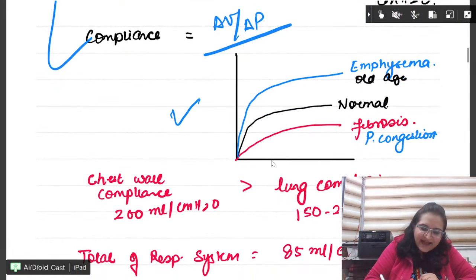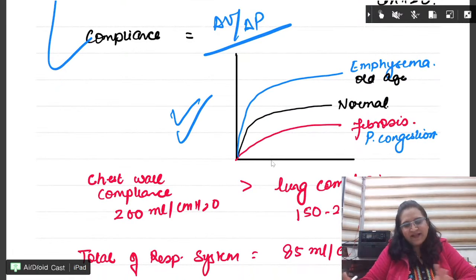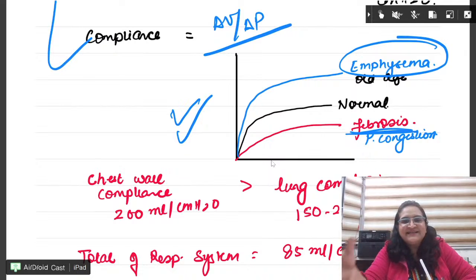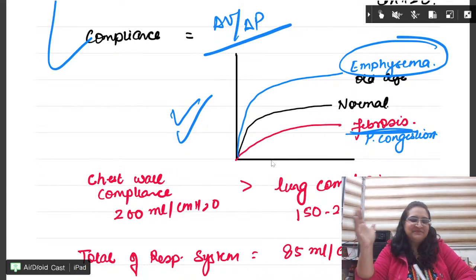Next, this graph can come. Fine everyone, so I want you to repeat with me. In emphysema, the compliance increases. In fibrosis, the compliance decreases. Right?